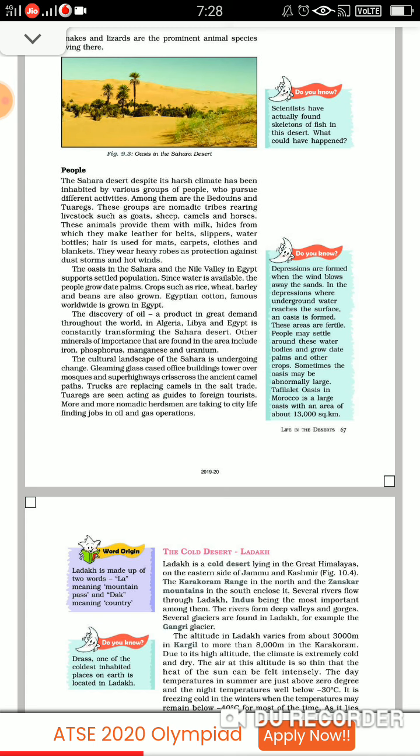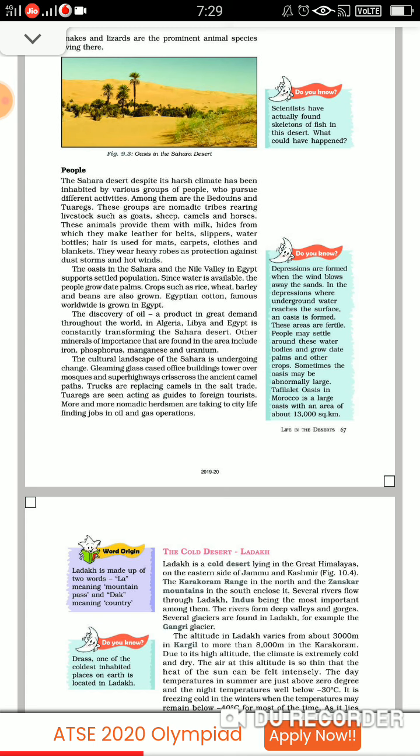Means it's changing now. Fine, gleaming glass-cased office buildings, towers, mosques, super highways crisscross ancient camel paths. Fine, so it is developing now.